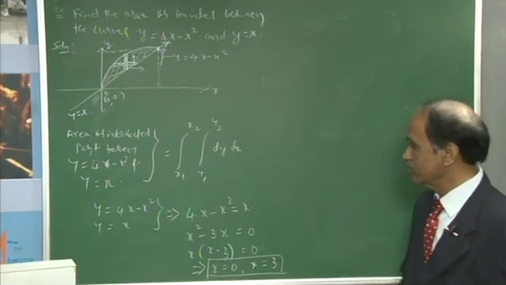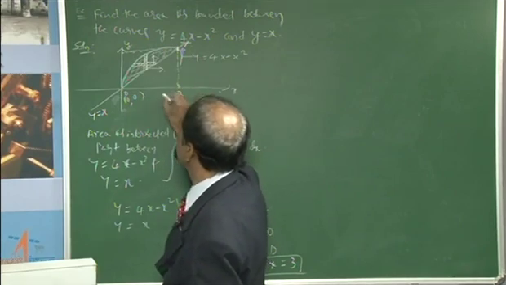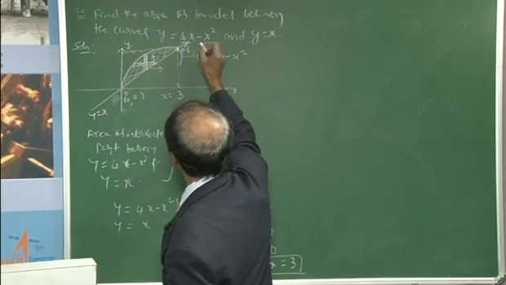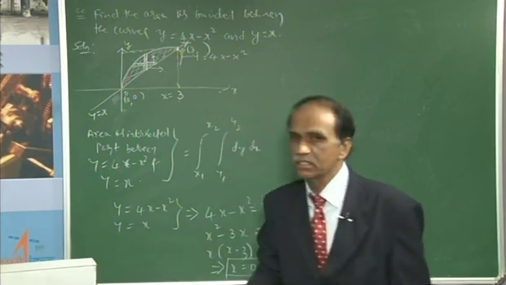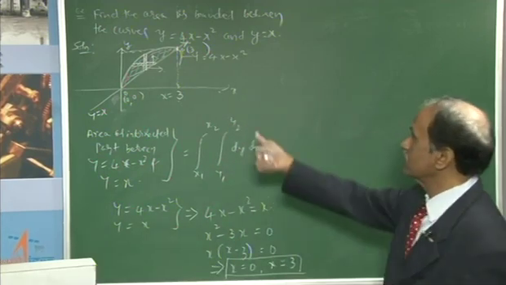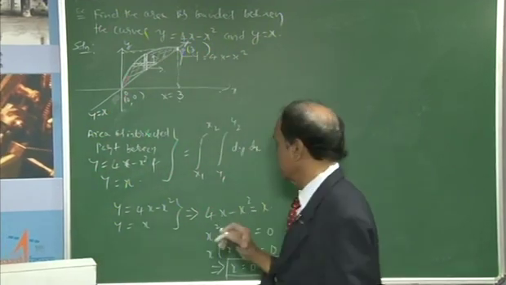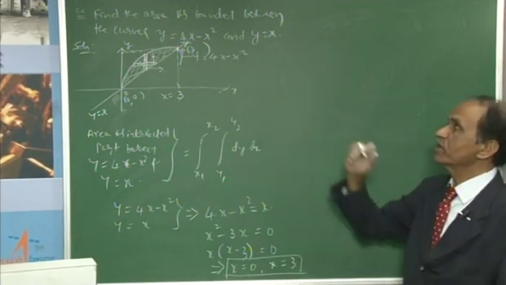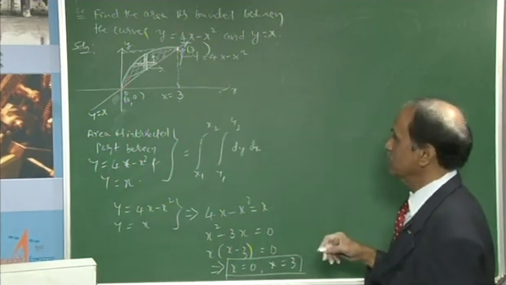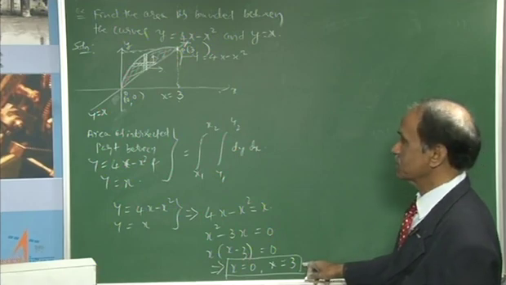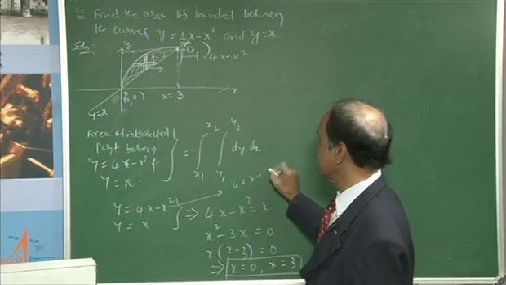These are the boundaries of x, meaning the x length is 3, that is x equal to 3. Therefore P takes the first coordinate x equal to 3. Then you have to identify the other coordinate. When you replace the same value in any one of the equations, y equal to 4x minus x square or y equal to x, and substitute x equal to 3, the new value you get for y will be the coordinate for the point P. Substituting in y equal to 4x minus x square, that is 4 into 3 minus 3 square.